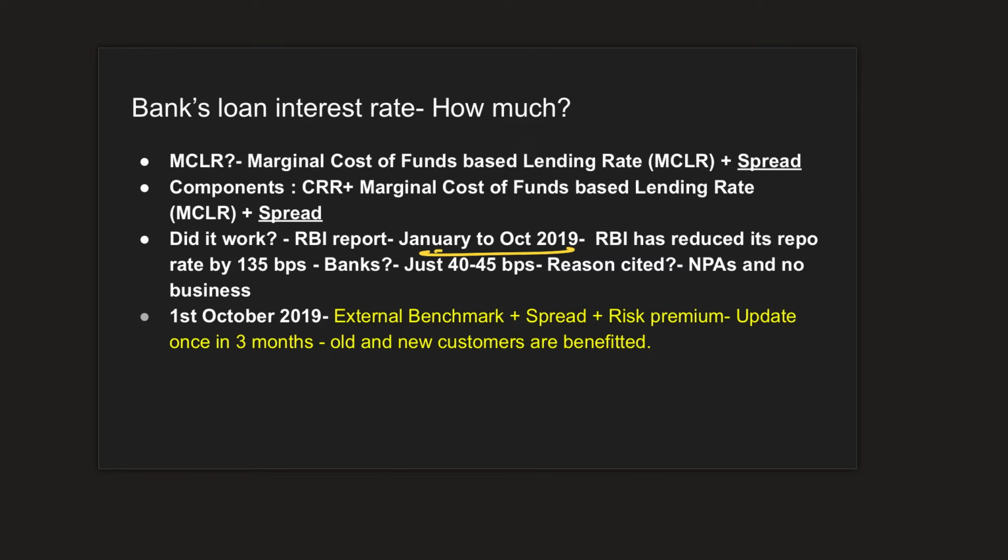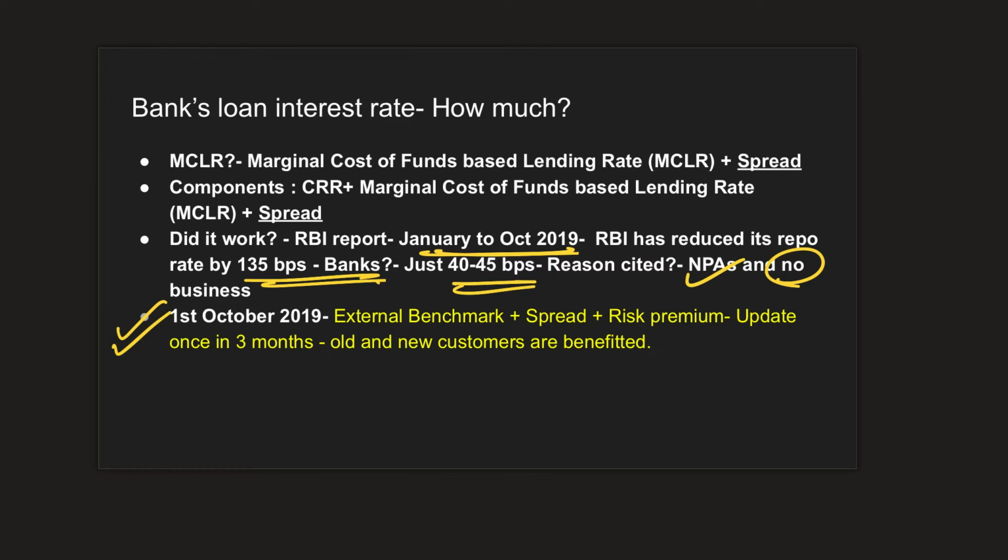How can we say? From January 2019 to October 2019, if we look at the decisions taken by RBI, the repo rate actually came down by 135 basis points. That is almost 1.35%. But did banks actually reduce their interest rate that much? No. It was just 40 to 45 basis points. And the banks cited non-performing assets and lack of business activity as the reason for not transmitting the policy. Therefore, on 1st October 2019, RBI said, we understand your concerns.